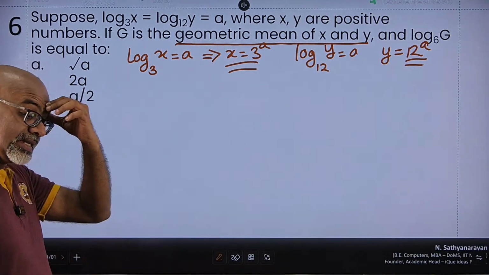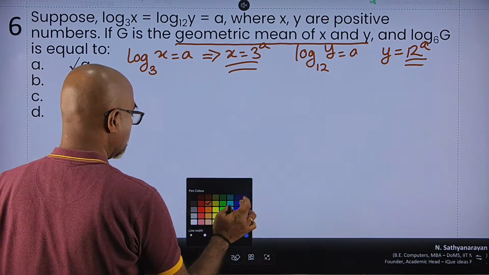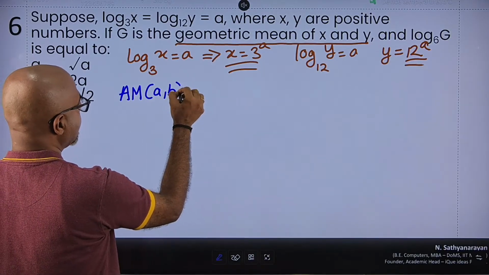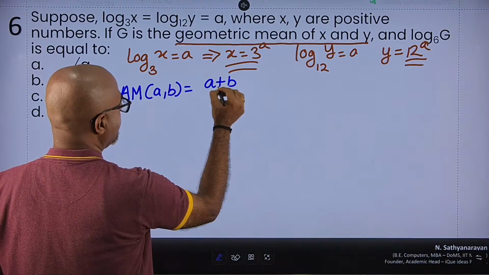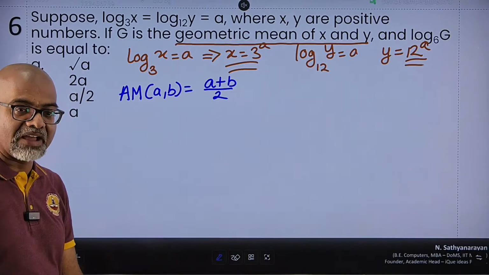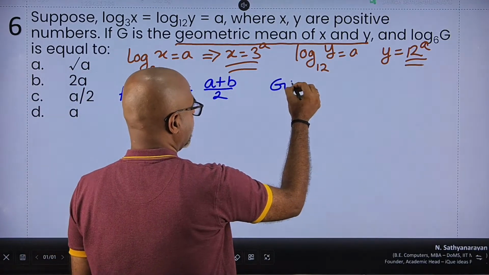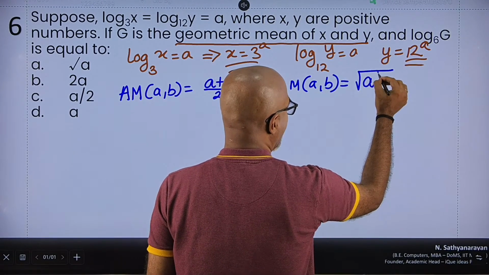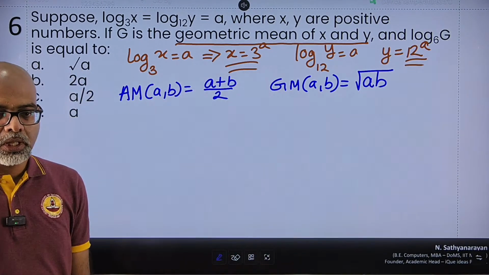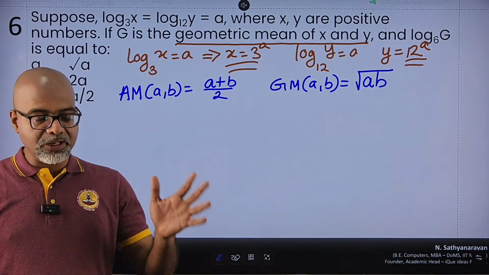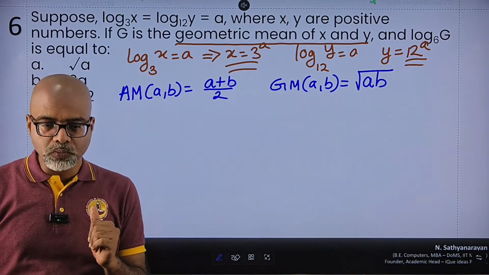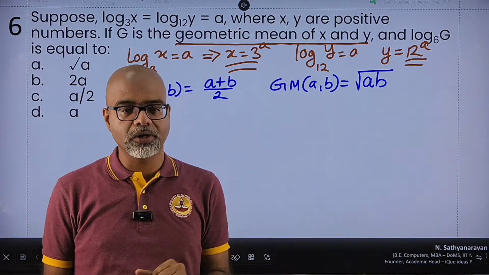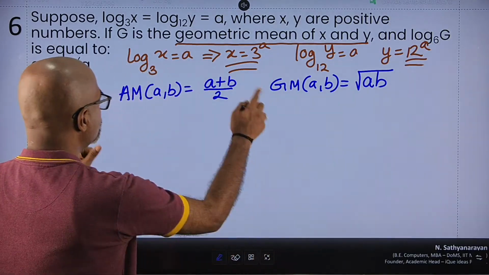Now here is another concept that you must definitely keep in mind. The arithmetic mean of two numbers a and b is given as a plus b by 2, average. The geometric mean of two numbers a and b is given as the square root of their product. So if you have to find the arithmetic mean, add, divide by 2. If you have to find the geometric mean of the numbers, you take the square root of the product, right? So let's use this funda.